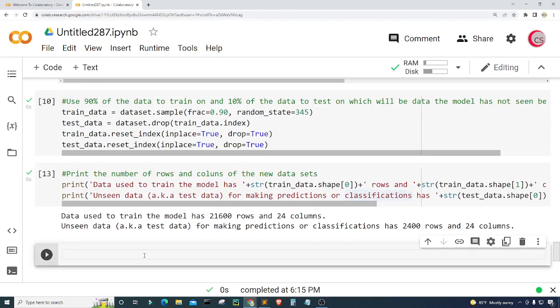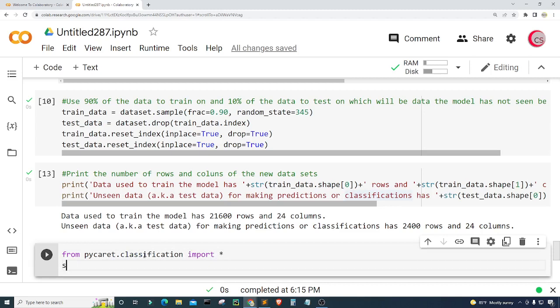And now I need to import another library. So from PyCaret dot classification, I want to import everything. So import star. I'm going to create a variable called s, and I'm going to set it equal to setup, and I need to tell it what data to input or to set up.